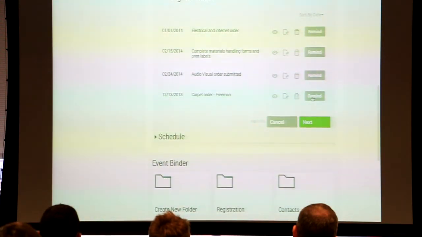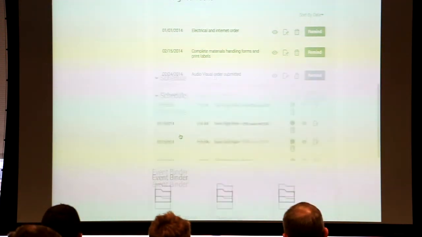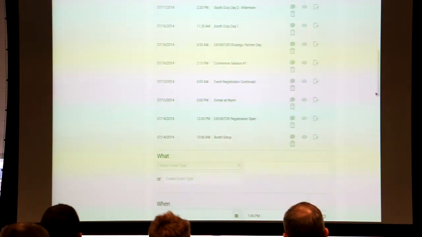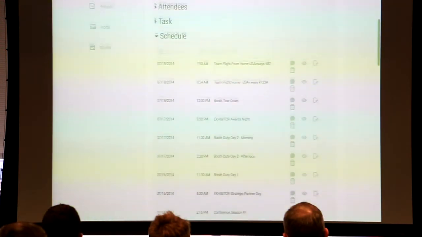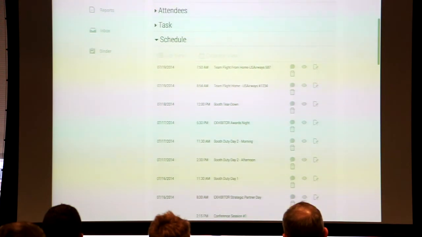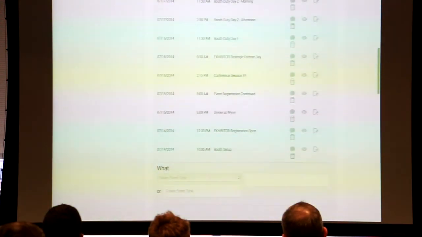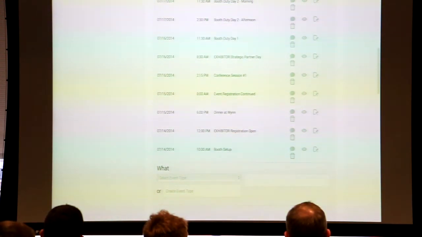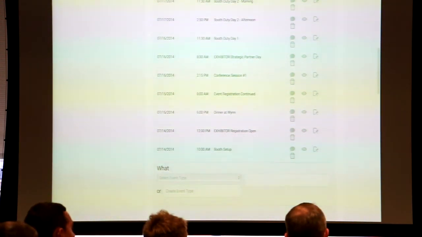One of my favorite things, though, is the schedule. And we can look at the schedule. This is everything that's going on. So we talk about a single event, but underneath that event, think about all of the things that are happening. If any of you have ever gone to a trade show or gone to that corporate sales meeting that happens every quarter, you know that there are sub-events, there are training courses, there are conference sessions, there are meetings with customers. Those things are all in here, and I can view them in a list, or I can view them in my calendar view